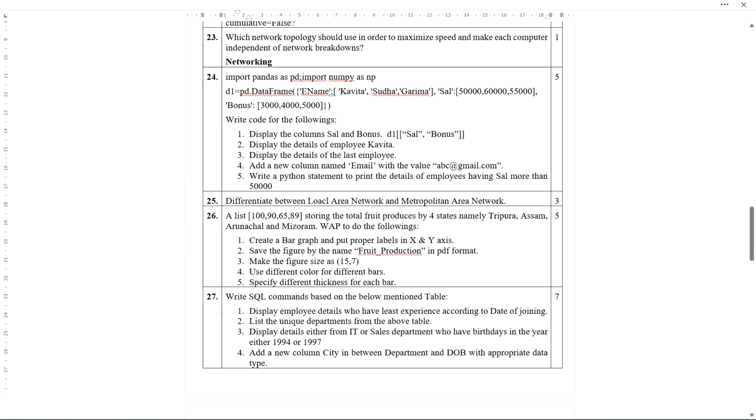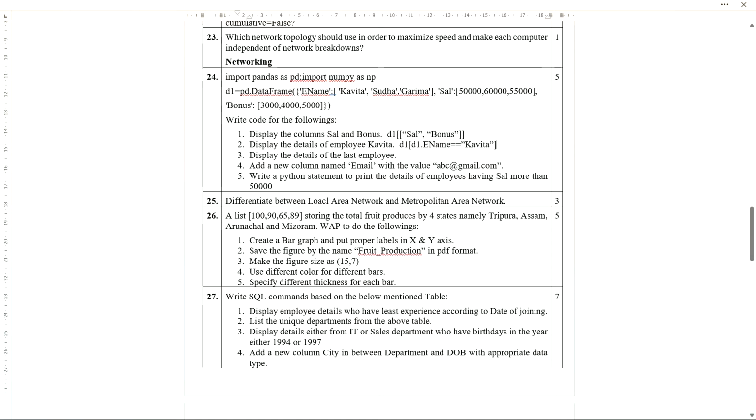Display the details of employee Kobita. Details. Okay. So details means what? D1. Details means D1. So D1 dot, where is Kobita? This value is present in E name. Okay. E name and E name equals to Kobita. Fine. So like this we can write the answer.